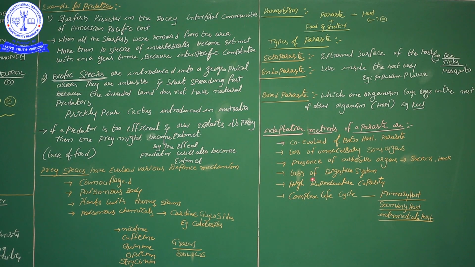If the host is no more, automatically the parasite's life will also be closed. If the host is extinct, the parasite will also go extinct, because it always needs the support of the host. So there is co-evolution of both host and parasite. That is one reason.